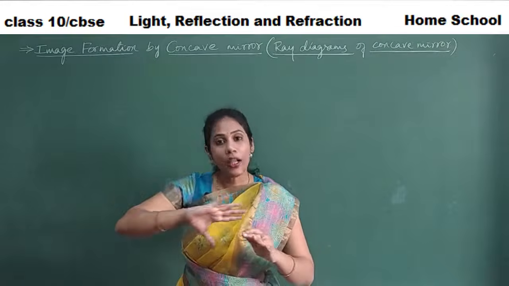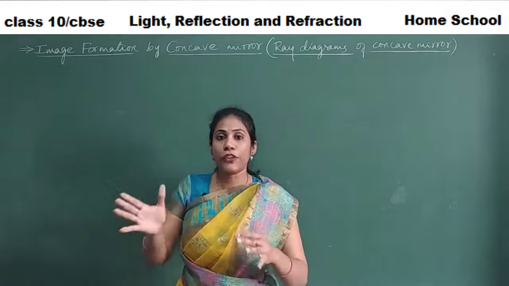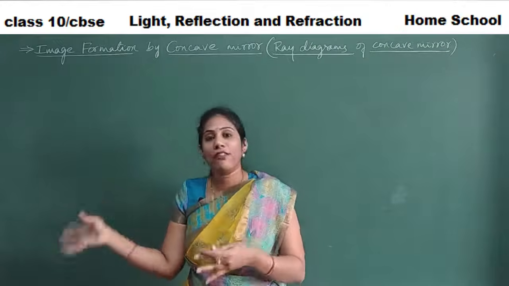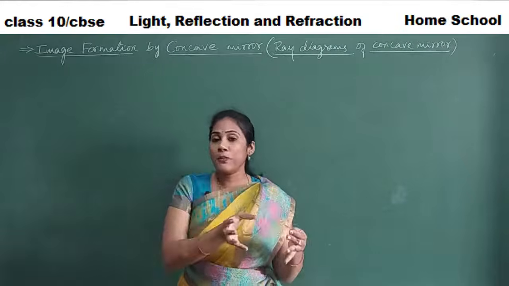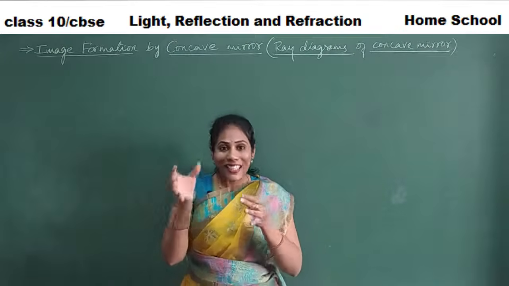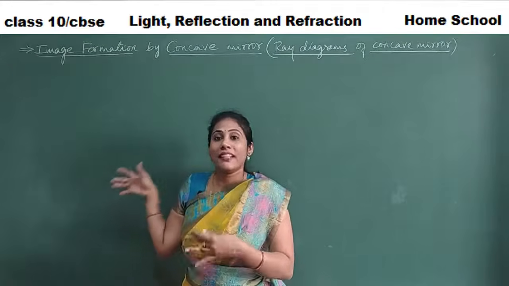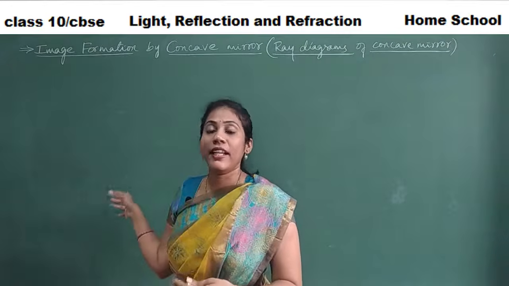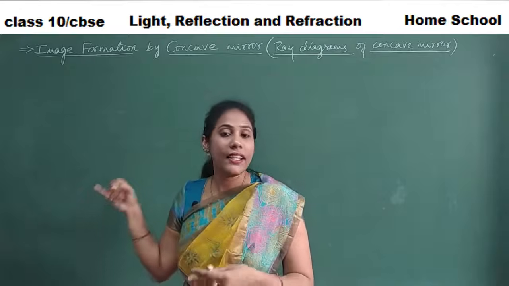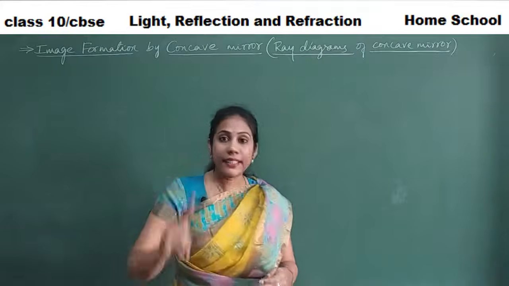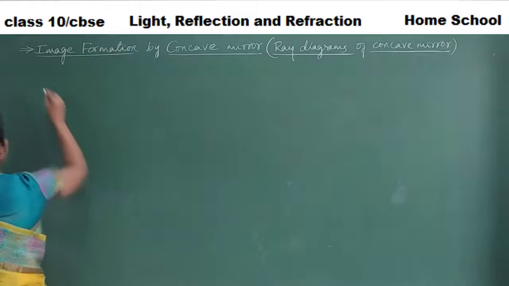For all the 6 cases, like if the object is at infinity, how does the image appear? If I keep an object exactly at the center of curvature, how does the image appear? Like that we have 6 cases. So all the 6 cases, let us learn with the help of ray diagrams. Clear?